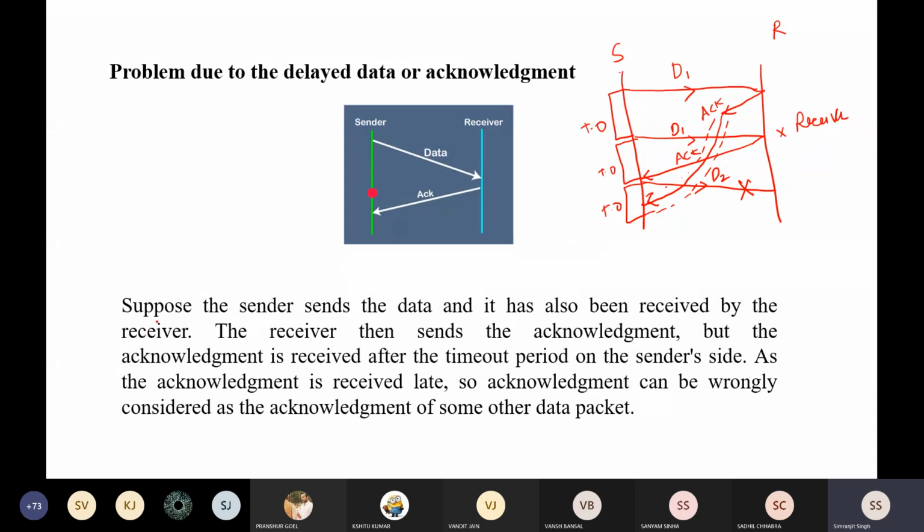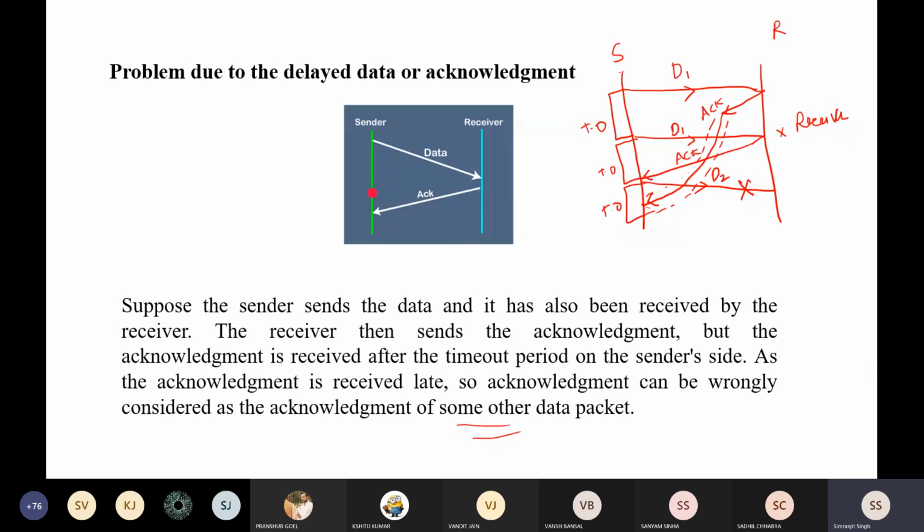Now, again, read the statement. Suppose the sender sends the data and it has been received by the receiver. The receiver then sends the acknowledgement, but the acknowledgement is received after the timeout period on the sender side. As the acknowledgement is received late, it can be wrongly considered as an acknowledgement of some other packet. So as the acknowledgement is received here late, the sender considers that this is the acknowledgement of D2, but actually it is the acknowledgement of D1 and it got delayed.